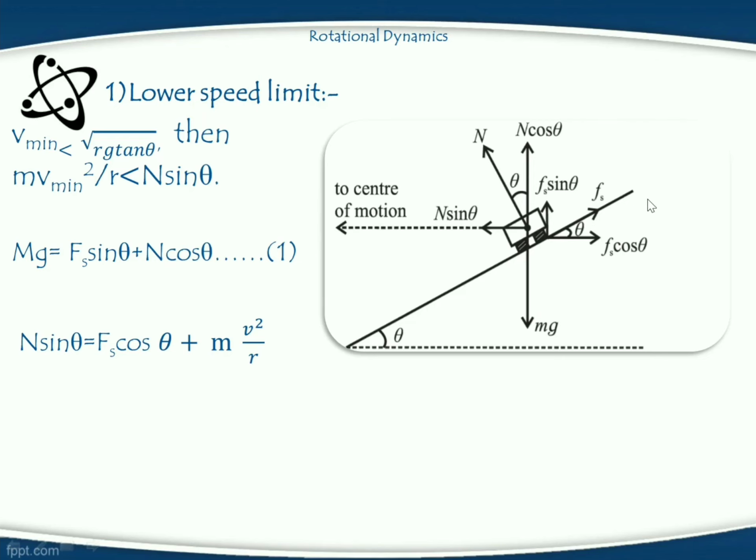First one is the centrifugal force, that means mv square upon r, and the second force is Fs cos theta. Hence we can write the equation: n sin theta is equal to Fs cos theta plus mv square upon r. Rearranging the terms, we get mv square upon r is equal to n sin theta minus Fs cos theta.